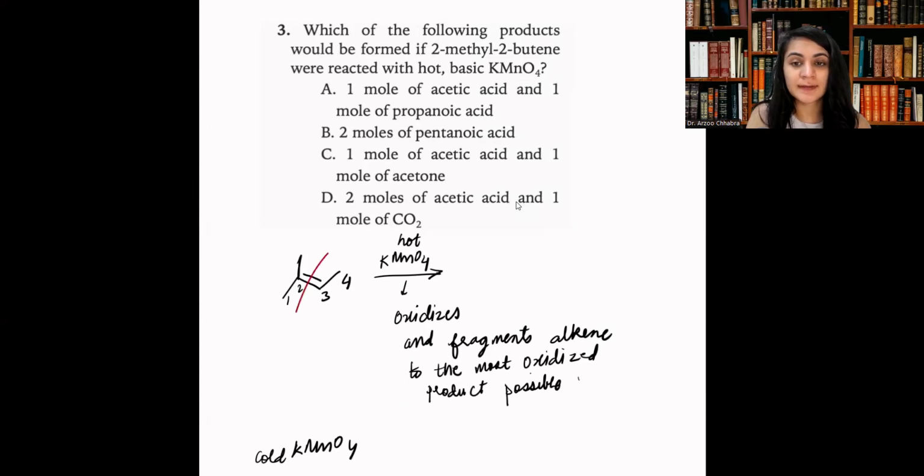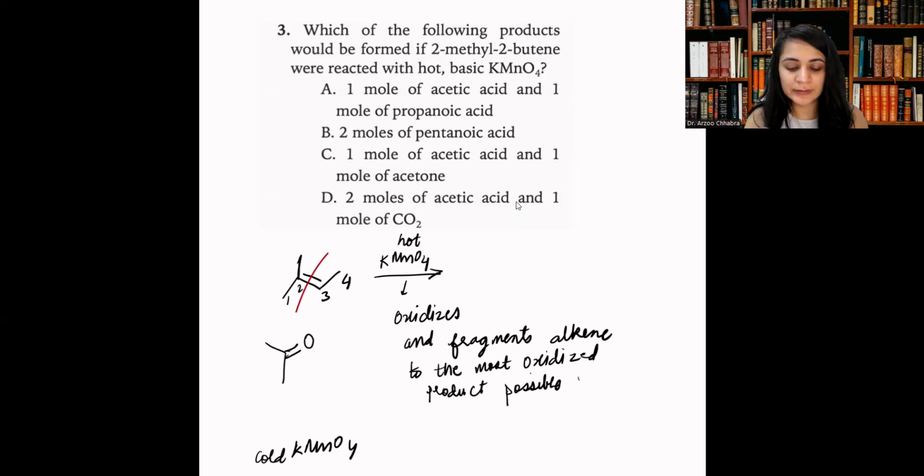What that really means is that we fragment the alkene first of all, and if a ketone is the most oxidized product that you can produce from that fragmentation, then that is the product of that fragment of the alkene. And for the other fragment, if you're able to oxidize it to a carboxylic acid, that's the most oxidized possible product with an oxygen. So when we break here, we already have 2 carbons on the left, and when we add the oxygen, it's always first added with a double bond.